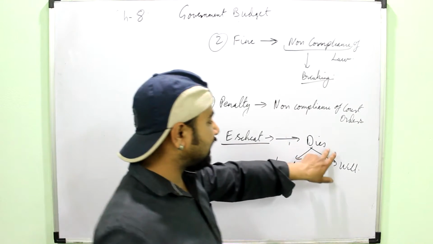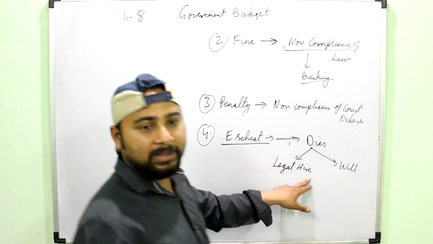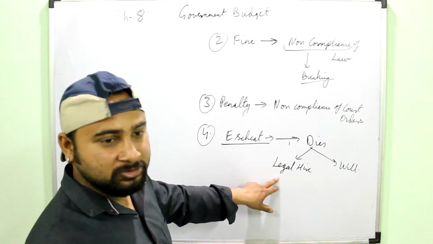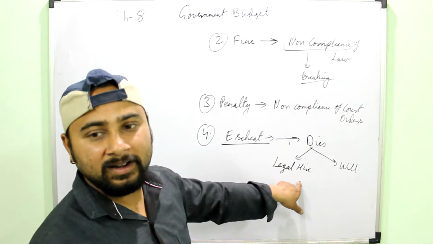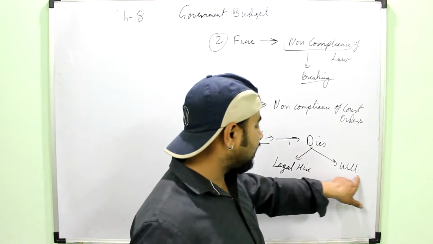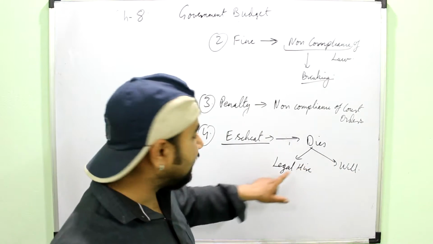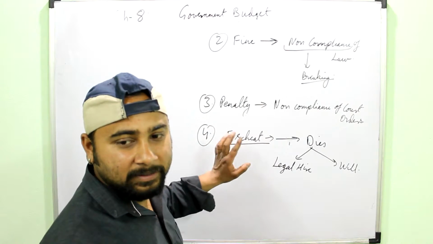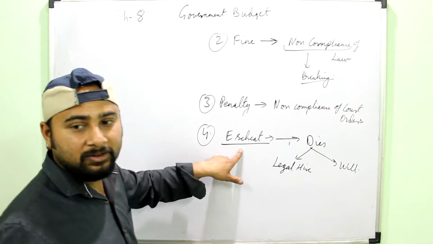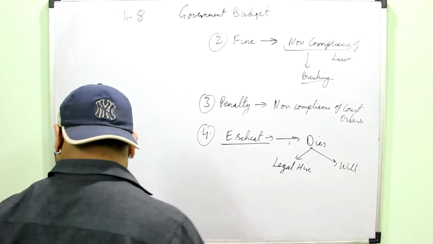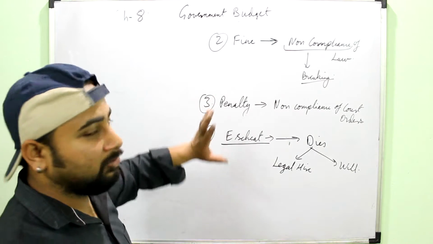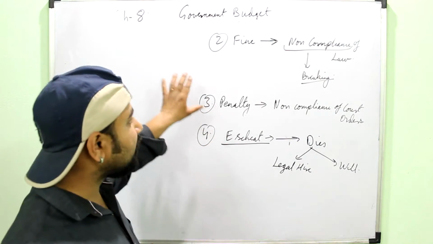Remember, only a person dying without a legal heir, may he not be or she not be the natural heir, but they should be the legal heirs of the person, or he dies and there is no will also. In that case, the property and bank balance will be confiscated by the government and it is known as escheat. So this is all about the revenue receipts.